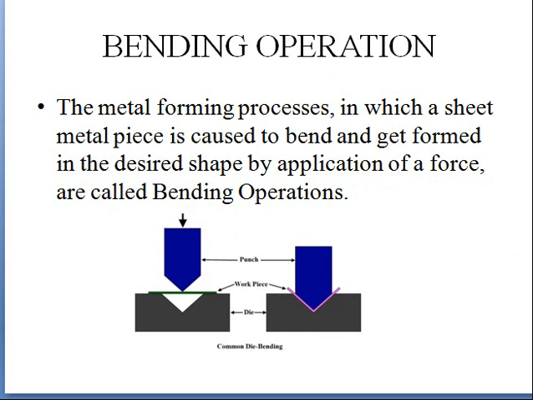Next one is bending operation. Bending is a metal forming process in which the sheet metal piece is caused to bend and get deformed into the desired shape by application of force, and is called bending operation. See, here you have a die, here you have a workpiece, and this is the punch. Depending upon the design which you require over the workpiece, we change the punch. The die will be constant and punch will be moving. The punch will come and hit the workpiece, and as a result it will get deformed.